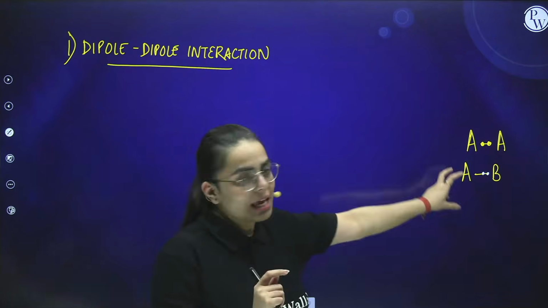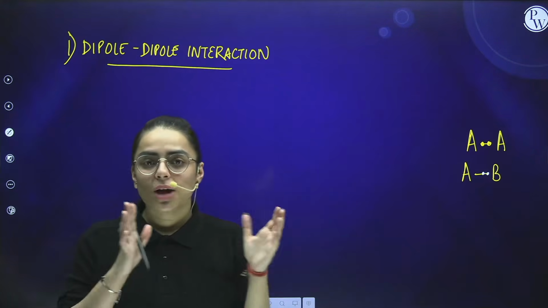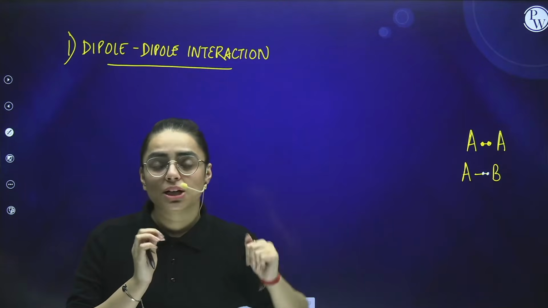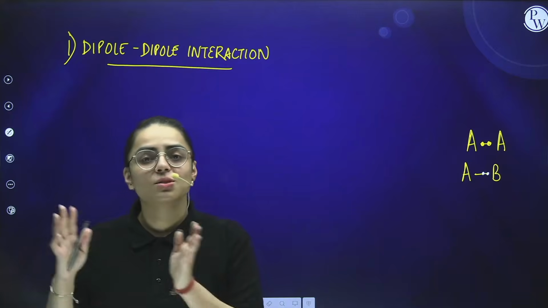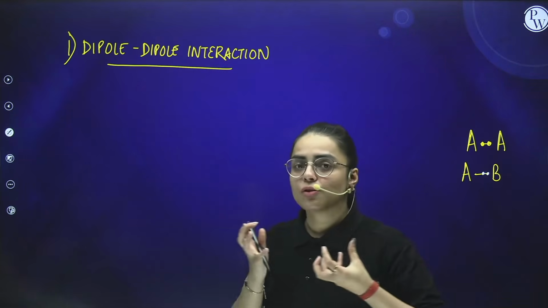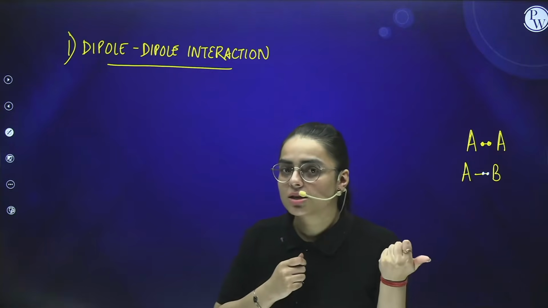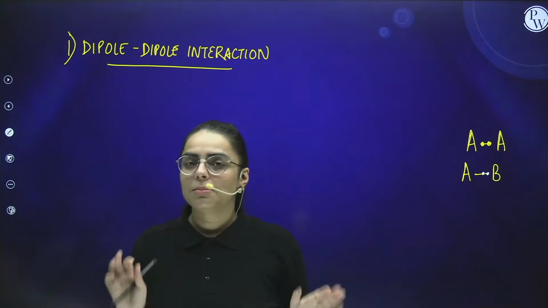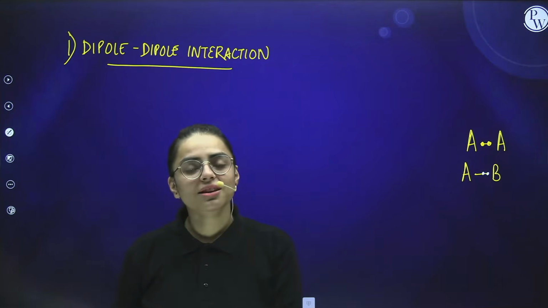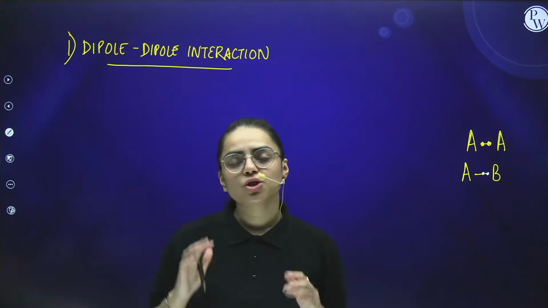The same happens with A here. A basically used to have electrons with B, but now there is a shift of electrons towards B. So A is now what? A is referred to as a positive charge species, while B, which is gaining electrons, which is having a pull of electrons towards itself, will acquire a negative charge. Now the question arises: okay ma'am, it is clear that B will acquire negative and A will acquire positive. Do we write it as a partial positive charge or a full complete charge?